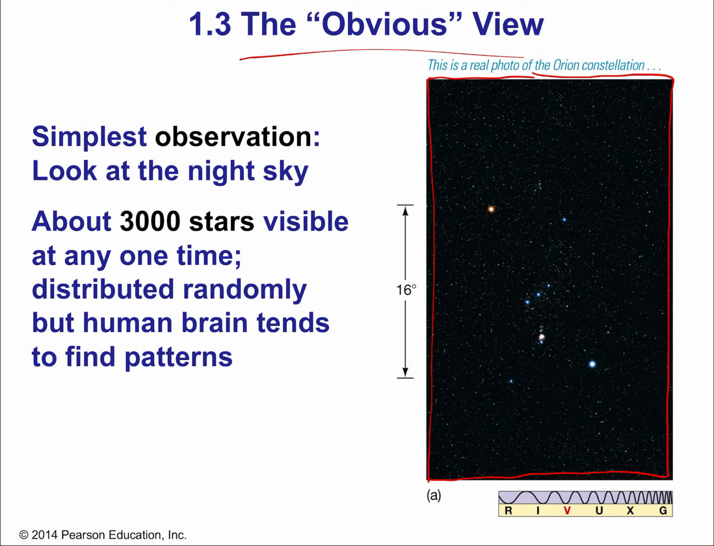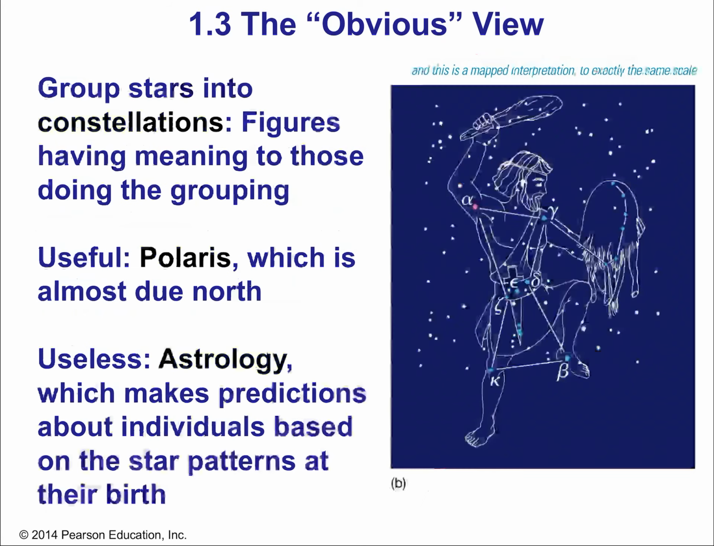Okay? So there are about 3,000 stars that are visible to the naked eye. They're randomly distributed, but we like to make patterns. That's often attributed to the human brain, that it likes to find patterns, and often those patterns then allow us to understand the world around us better. And for thousands of years of humanity, people across the world have been making patterns with the stars in the sky. And the obvious way of doing that is to make constellations, figures that have some meaning.